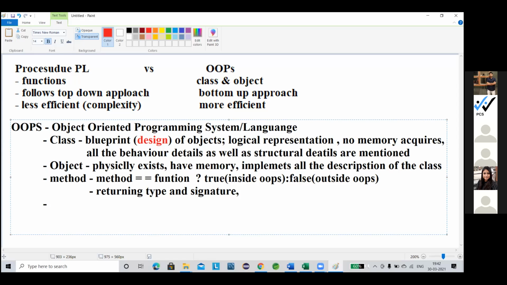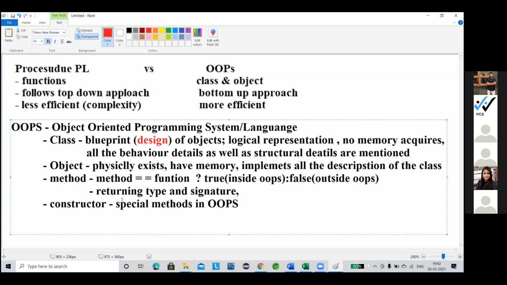Now, constructor. These are all the object-oriented concepts. But when we use them in Python, you will find out that some of the concepts are different, or some are not supported in Python, because Python is not a completely, truly object-oriented programming language. So what is a constructor? A constructor is a special type of method. A special method in OOPs.